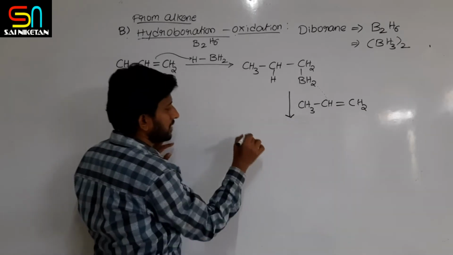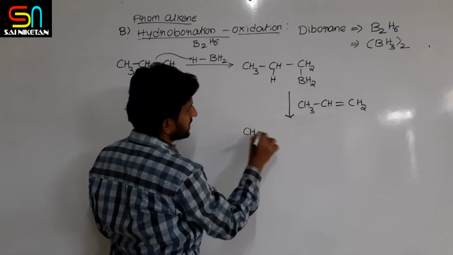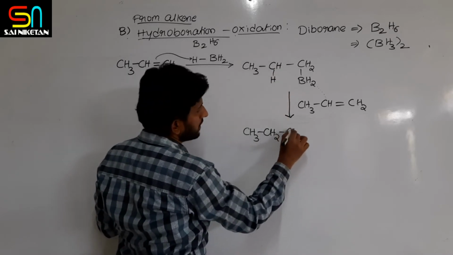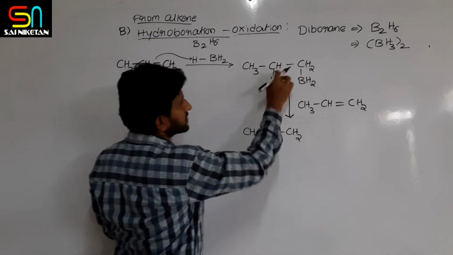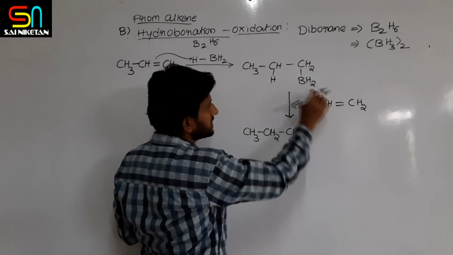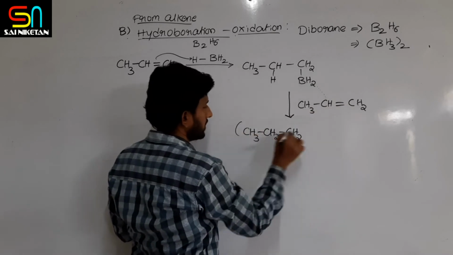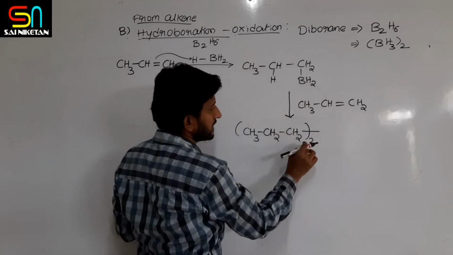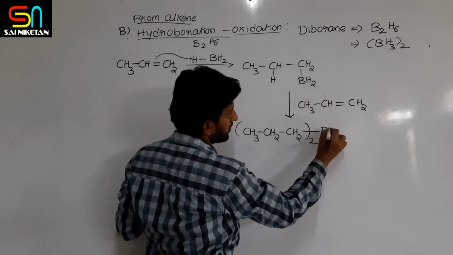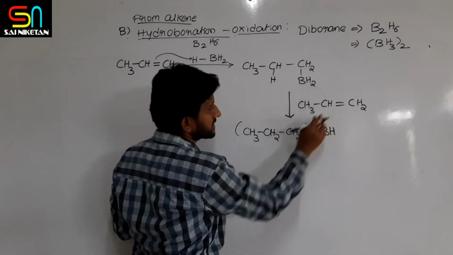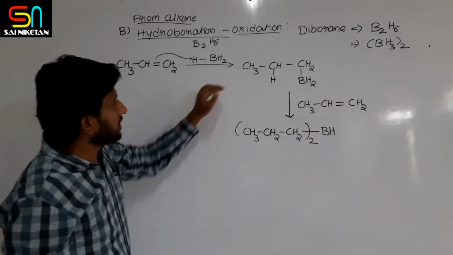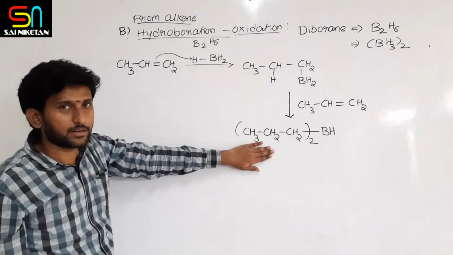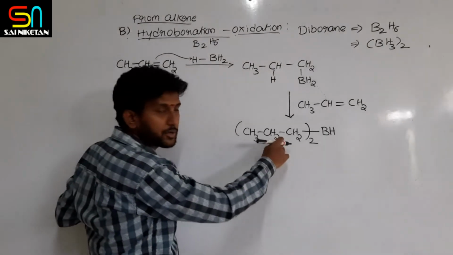So this molecule I write as (CH3-CH2-CH2) taken twice, two molecules of propene, and here one BH, because one H is given to the carbon. This is a dialkyl borane, dipropyl you can say.